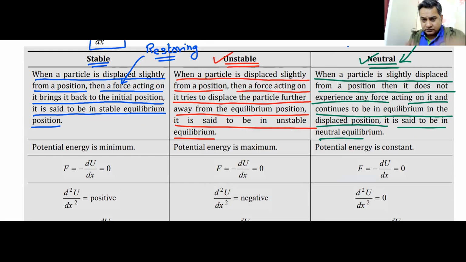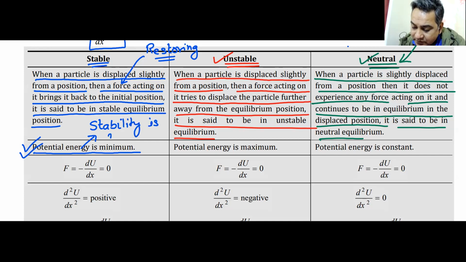As you have already seen, stable equilibrium is represented by a ball at the bottom. And what happens at the ball at the bottom? The potential energy is minimum. Remember, every body has a tendency to go to a position where the energy is minimum, because if energy is maximum, then stability is minimum. So they are opposite of each other. When energy is minimum, and you will be coming across these terms, so that's why introducing this, stability is maximum. You are only stable when you are at your minimum energy.